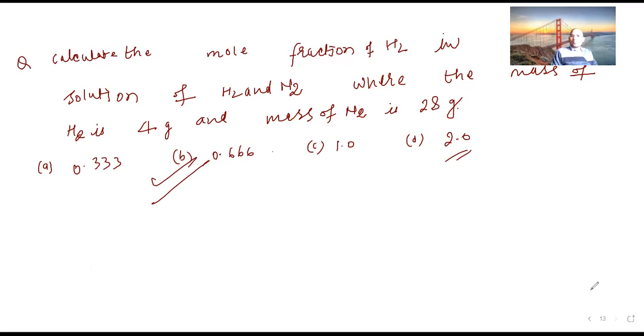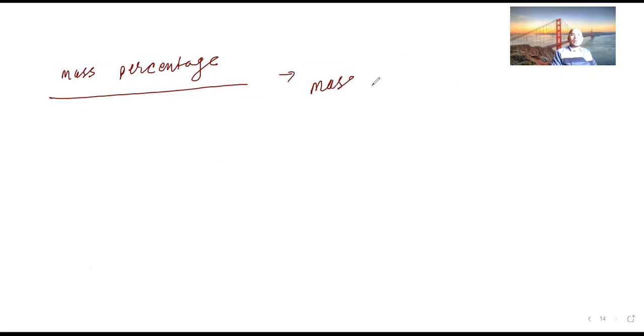Okay, now next one. There is mass percentage. Mass percentage means, of any of the components, suppose they are asking for the solute. So how to calculate? I am writing the formula.